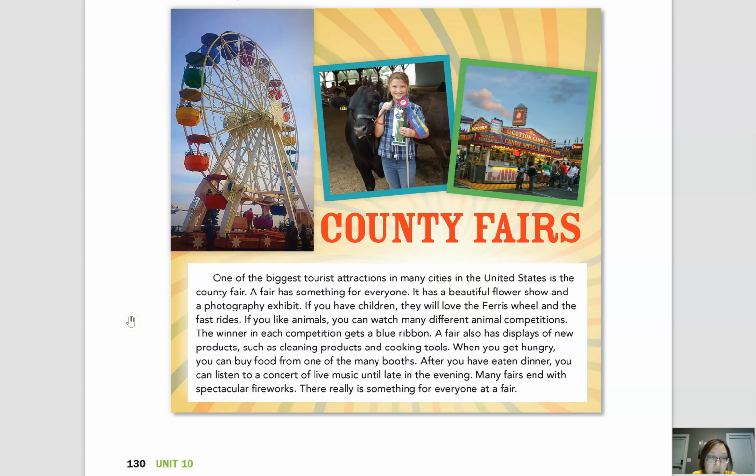One of the biggest tourist attractions in many cities in the United States is the county fair. A fair has something for everyone. It has a beautiful flower show and a photography exhibit. If you have children, they will love the Ferris wheel and the fast rides. If you like animals, you can watch many different animal competitions. The winner in each competition gets a blue ribbon.